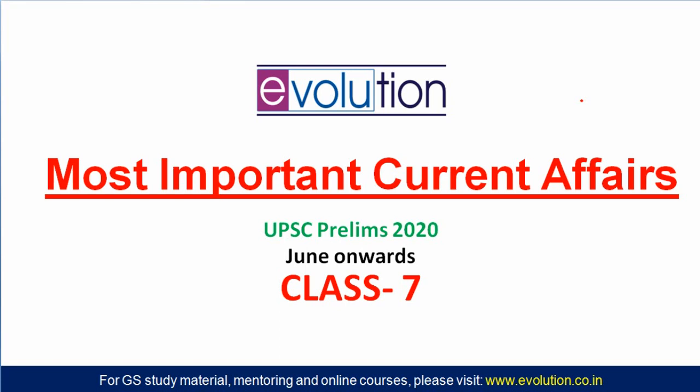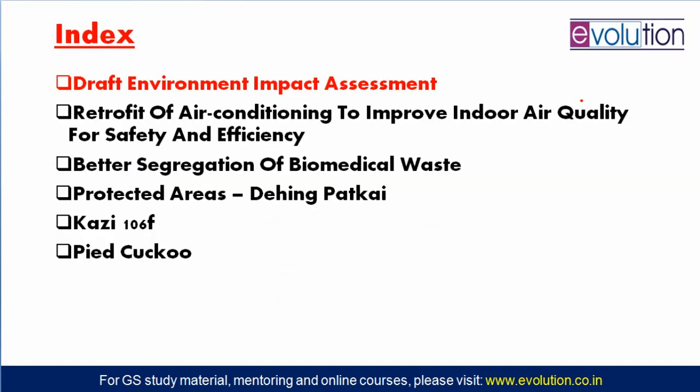Let us start with class number 7. In class 6, we had seen this topic, draft environment impact assessment, the origin of this draft. Everything was discussed. Now in this 7th lecture, we are going to see the July month environment related current affairs remaining ones, and these are 5 topics in number.